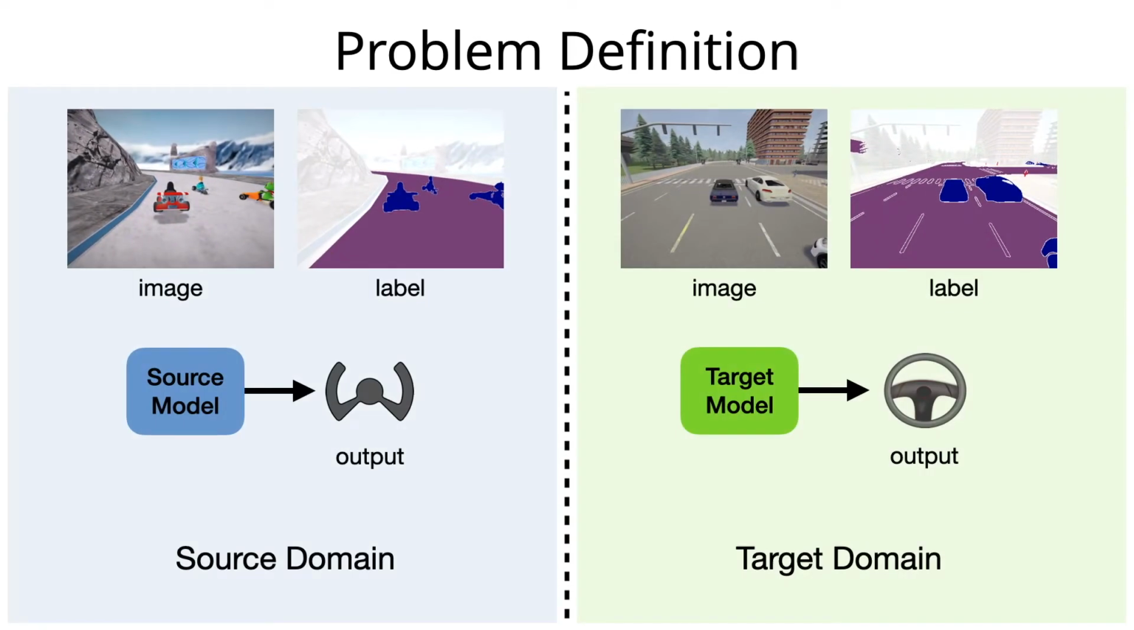Let's formalize this. Given a model that performs some task in a source domain, our goal is to produce an adapted model that performs the same task in a target domain. We assume we have no output labels in the target domain, but do have access to visual recognition labels, such as semantic segmentation, in both domains.